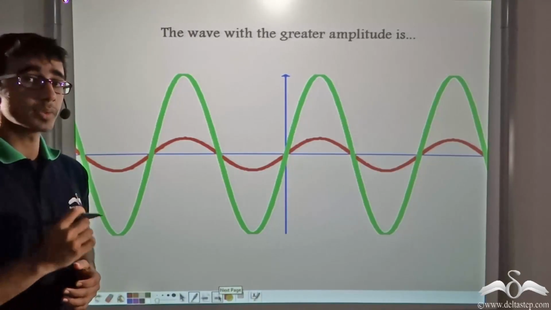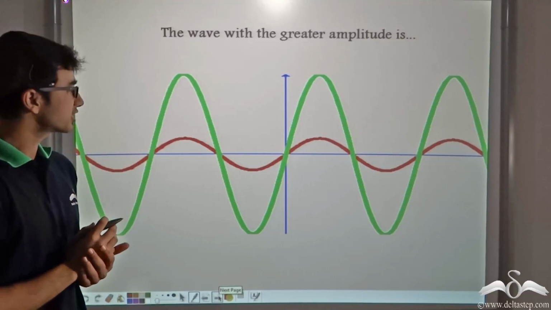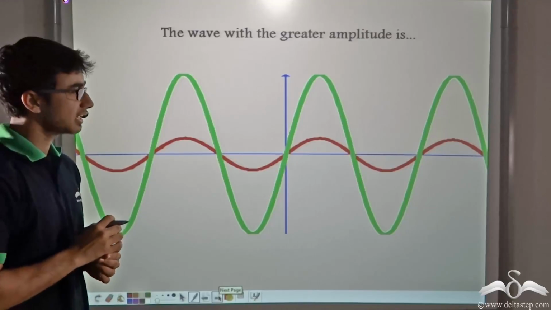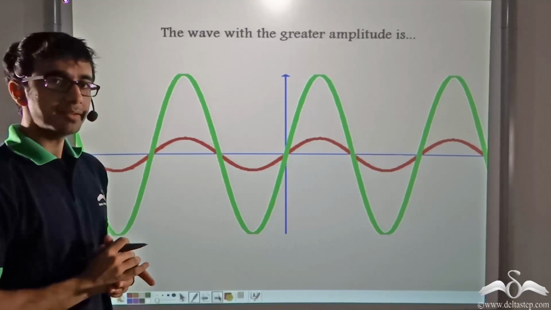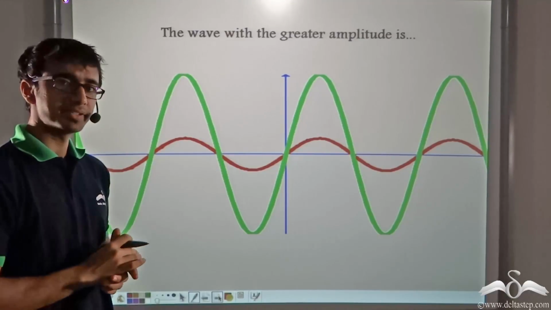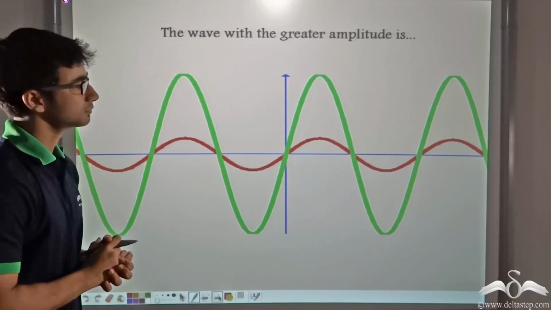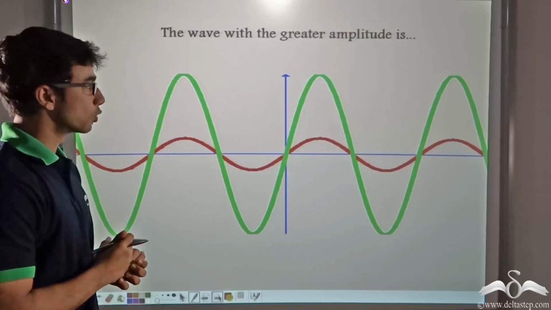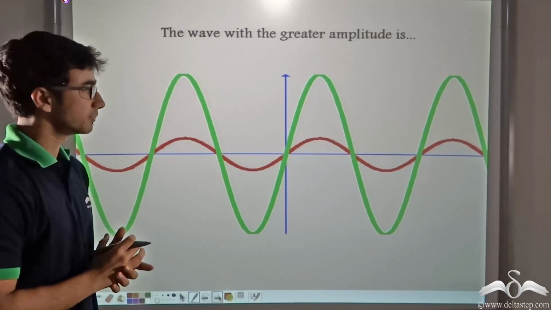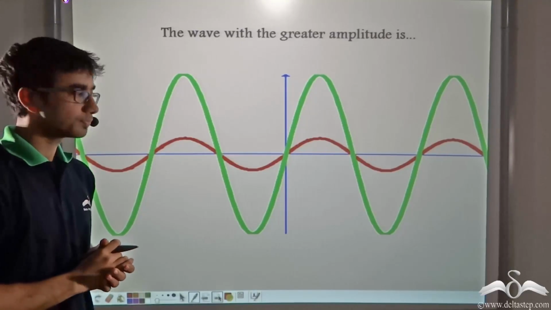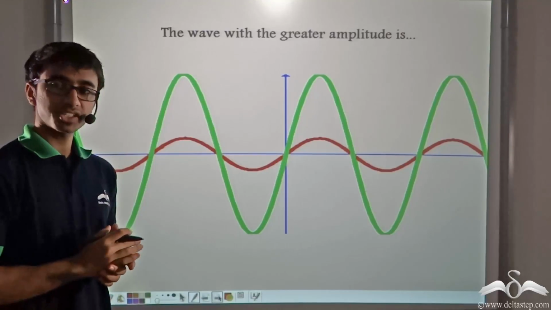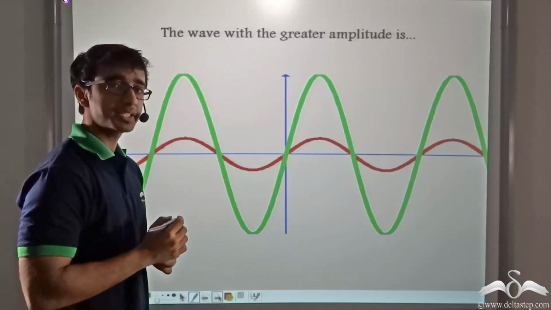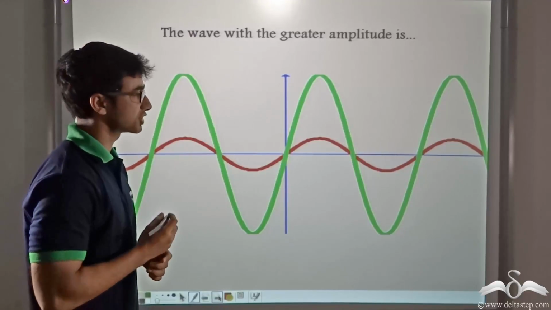Now I have another question for you. On the screen, you see that there are two waves represented by green and red. Can you tell me which one has a greater amplitude? Yes, the greater amplitude is owned by the green wave. Why is it so? If you recall the definition of amplitude, it was the maximum displacement of a particle from its mean position.